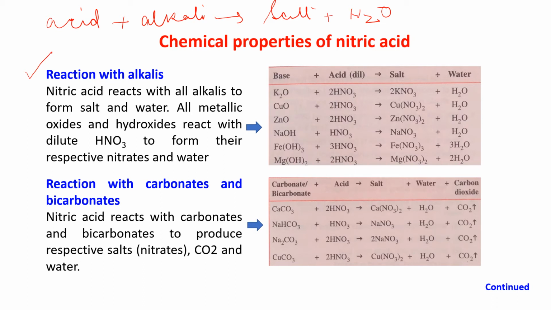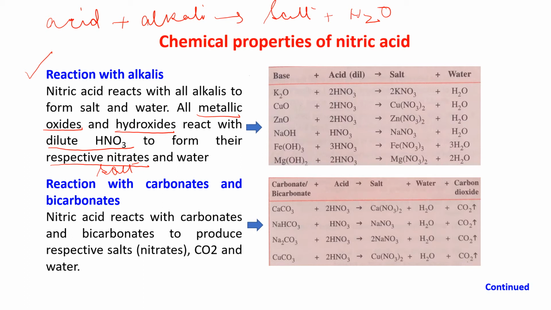All metallic oxides as well as hydroxides react with dilute HNO3 to form their respective nitrates, that means salts. Nitric acid's ion is the nitrate ion. In the last slide you have seen H+ and NO3−. So the respective nitrate salt will be produced, and water.